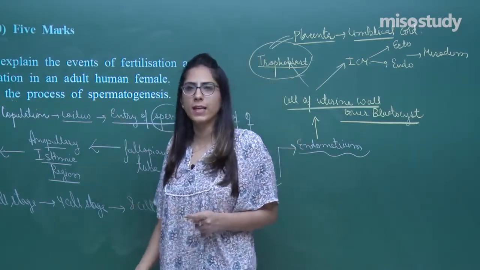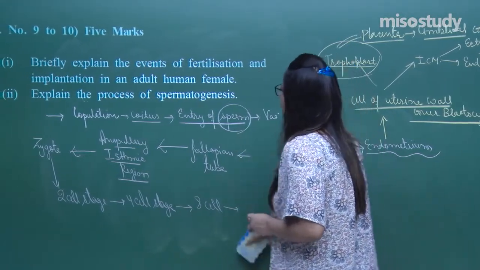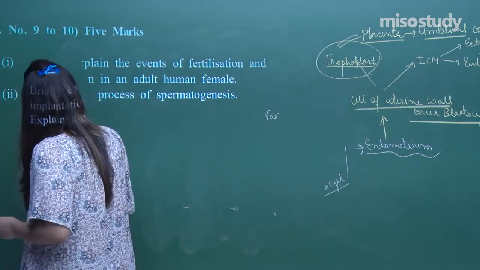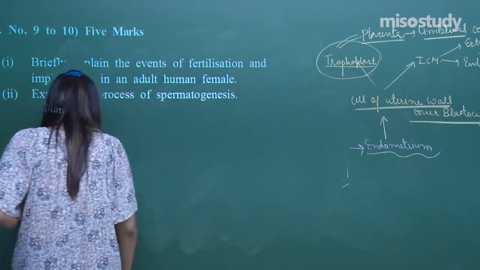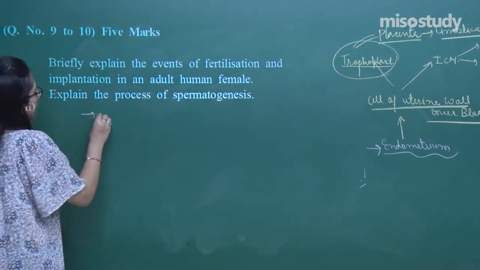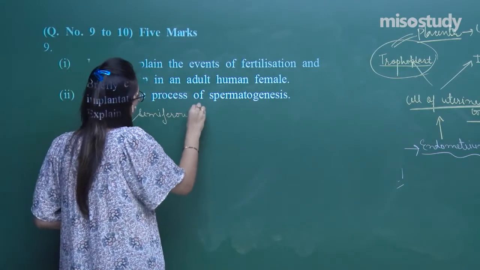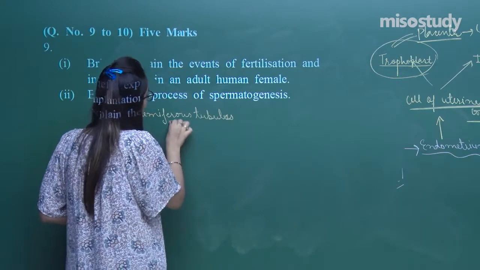Now come back to the second part. The second part states that we have to explain the process of spermatogenesis. Now tell me one thing, where does this spermatogenesis happen? Spermatogenesis happens in the seminiferous tubules, right? And it starts with spermatogonium.